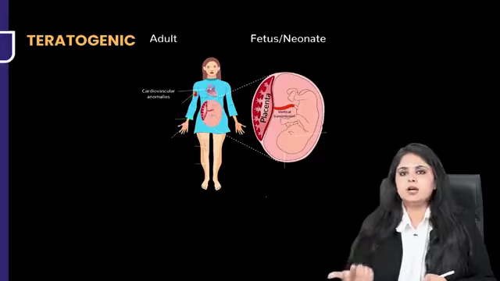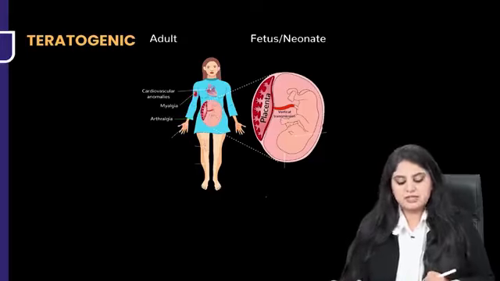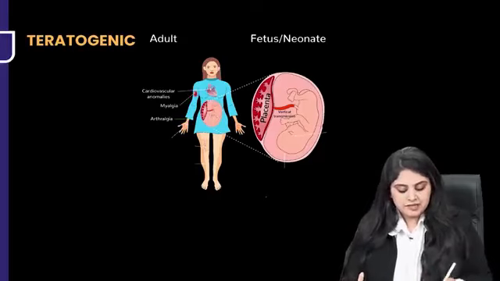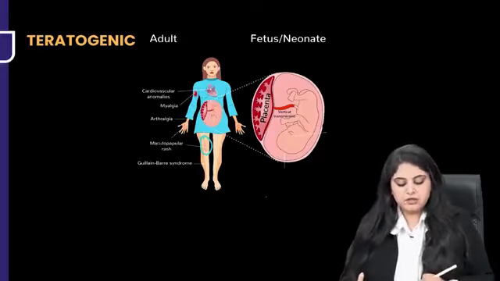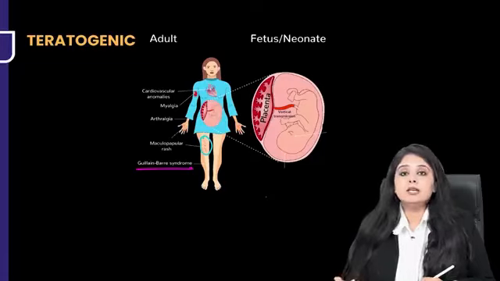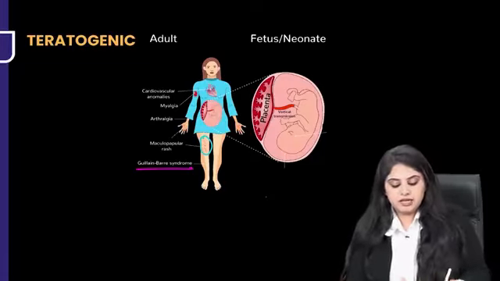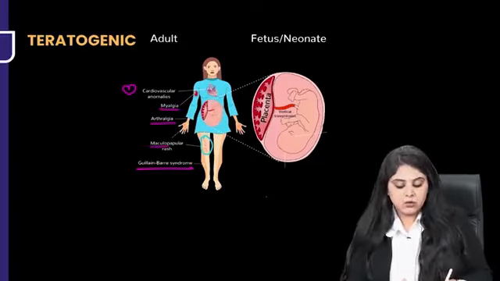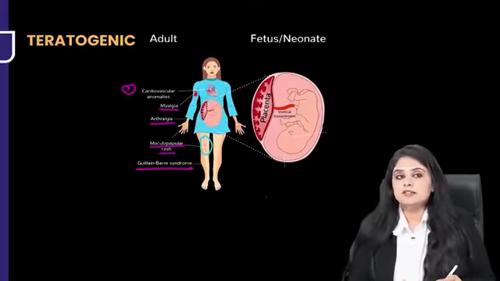So muscle pain will be there, joint pain will be there. There is myalgia, there is arthralgia. I can see there is an element of rash mentioned over here. So rash will be there. And finally, these patients can also have Guillain-Barré syndrome. So repeating once again, cardiovascular problem, myalgia, arthralgia, maculopapular rash, and GBS can occur.